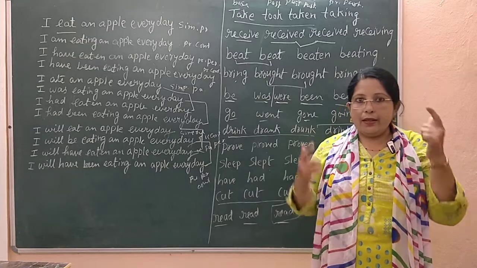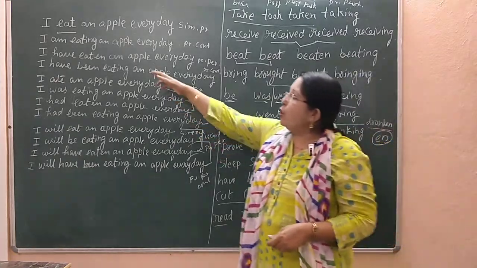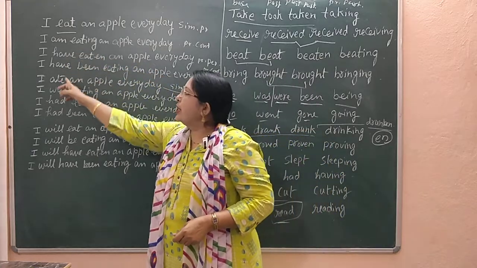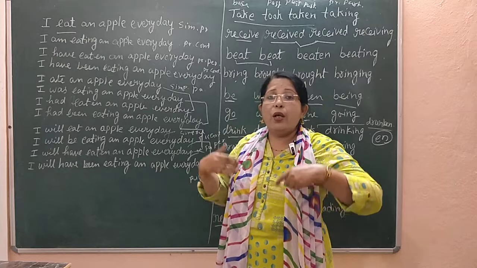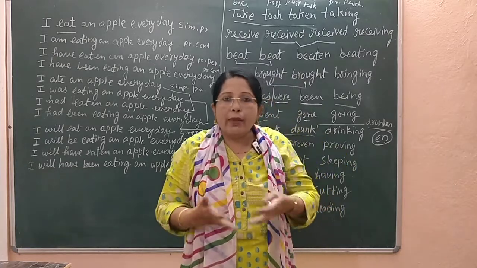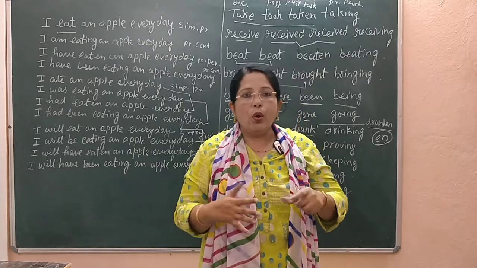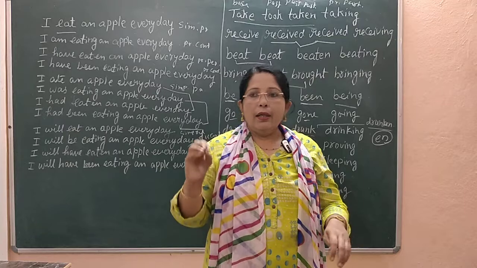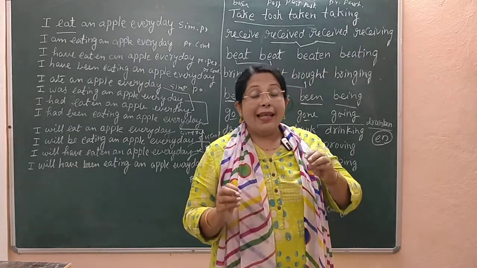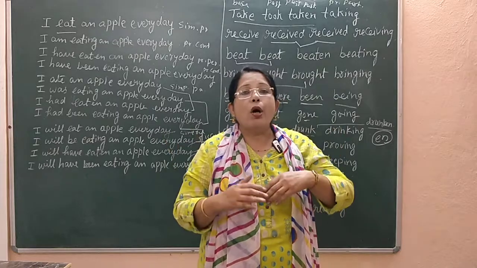First make a sentence on your own. You can make a different sentence. Then use the structures of every tense and make more and more sentences so that it will be practice for you. While speaking, you won't go wrong anywhere when saying anything about the present, past or future.